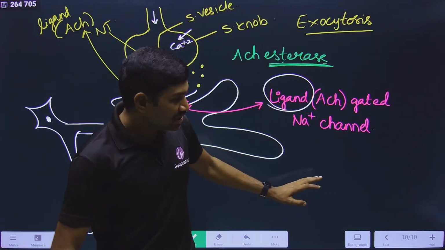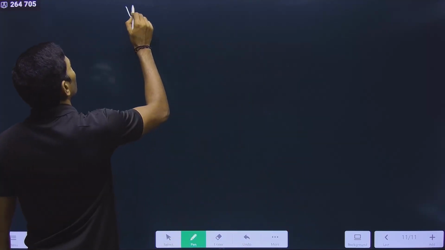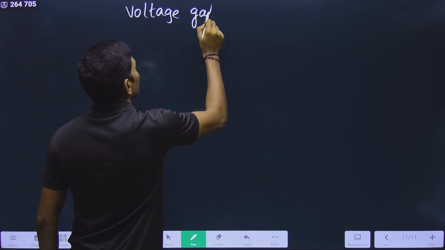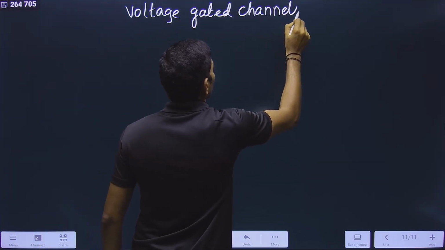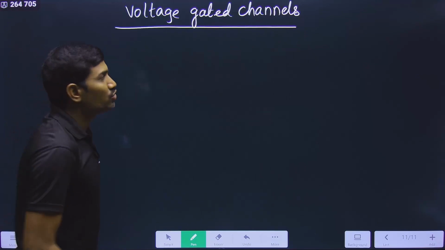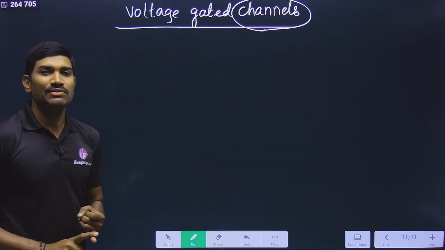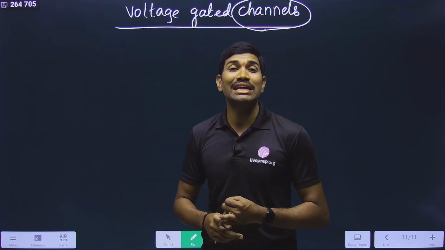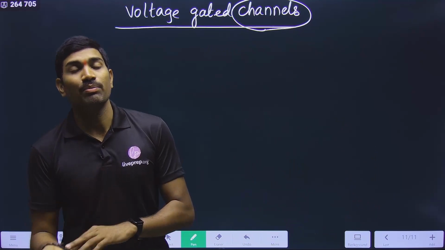First two are a little bit easy to understand, but the third concept is called voltage gated channels. How do they work? You need to understand this. These are also channels. In the first type of channels, we said that they are always open. In the second type, ligand gated channels, we said that they are not always open. They are undergoing opening and closing.